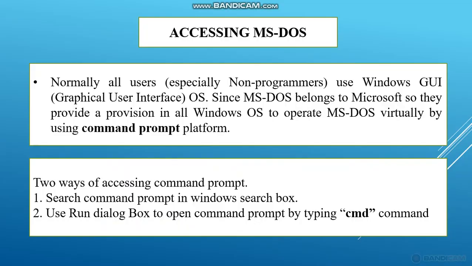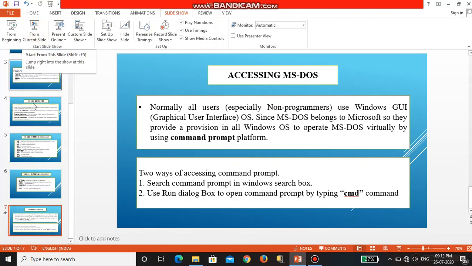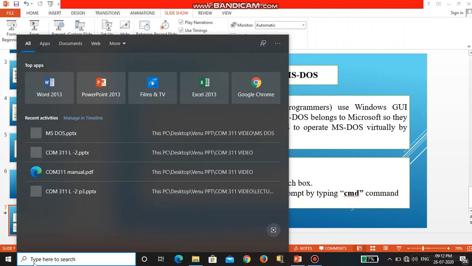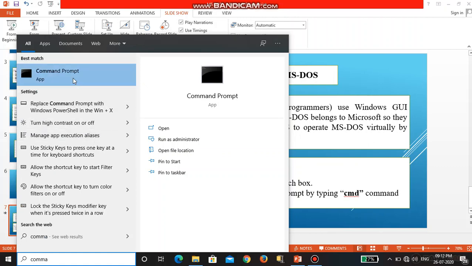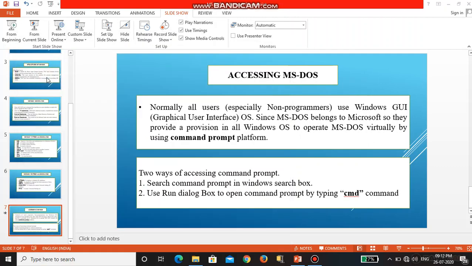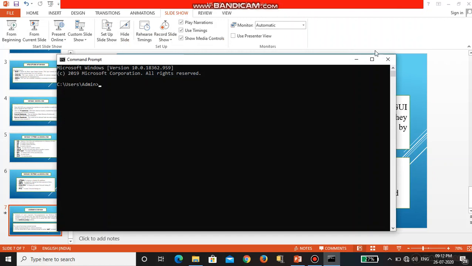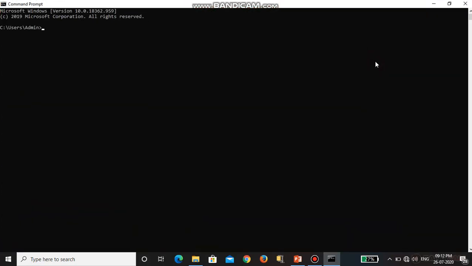I will show how to open this command prompt. You can search here for command prompt in the Windows search box. Okay, so this is command prompt. This is an app. With the help of this command prompt app, we can operate MS DOS virtually. So this is one way of accessing it.